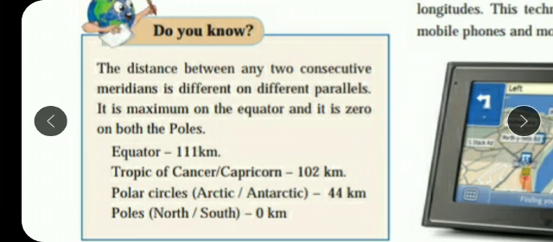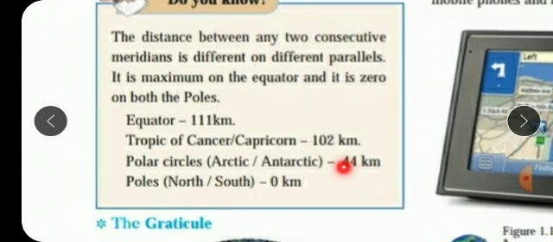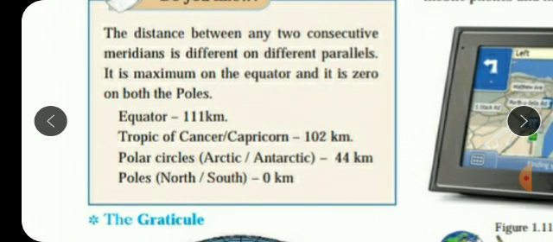Equator, its distance is 111 kilometers. Tropic of Cancer and Capricorn, it is 102 kilometers. Polar circles, that is Arctic and Antarctic, it is 44 kilometers. And poles, that is north and south, it is 0 kilometers.